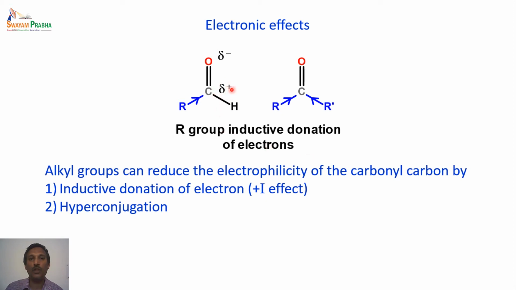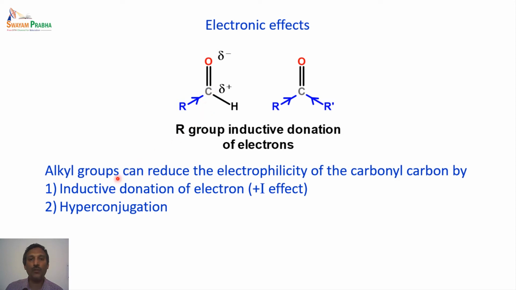So what do you mean by reducing the electrophilicity? This has to remain delta plus for the nucleophile to attack, because a nucleophile is a negative species or electron rich species. So for the electron rich species to attack, this carbonyl carbon has to be more electron deficient. But if we have alkyl groups, they generally donate some electron to the carbonyl carbon, so that reduces the electrophilicity of this particular carbon.